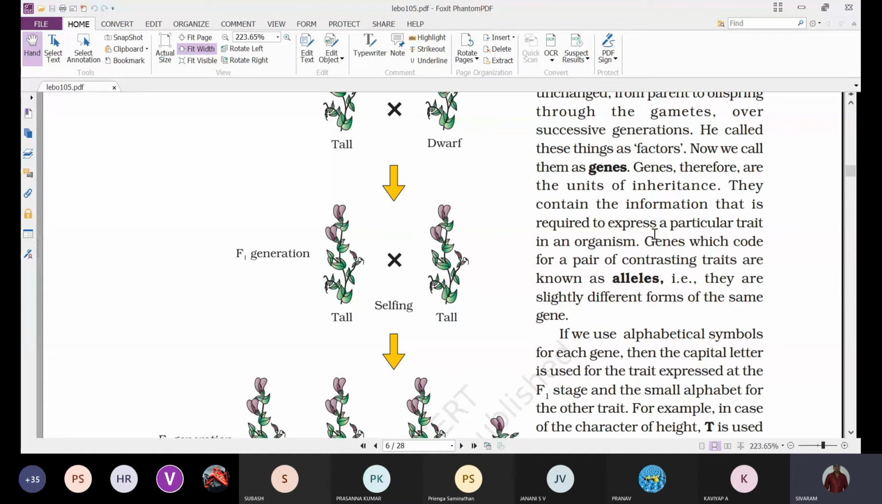So a pair of contrasting traits, that means the genes which are representing a pair of contrasting traits, we are calling them alleles. That means they are slightly different forms of the same gene, the stem height gene only, but with slight variation: tallness, dwarfness. Understand?